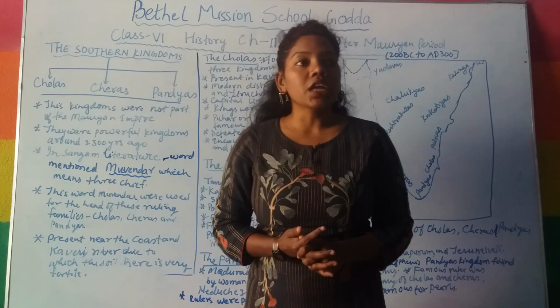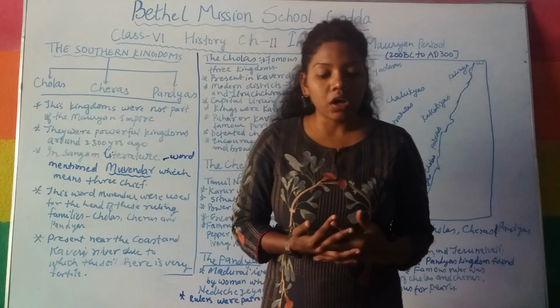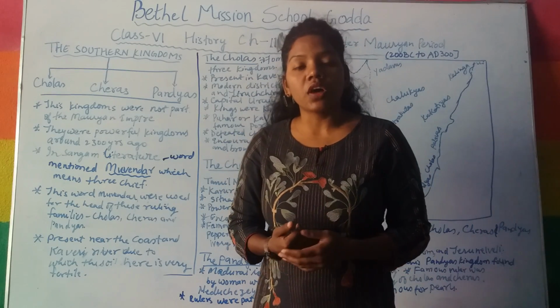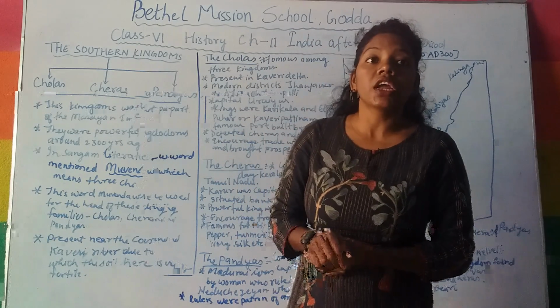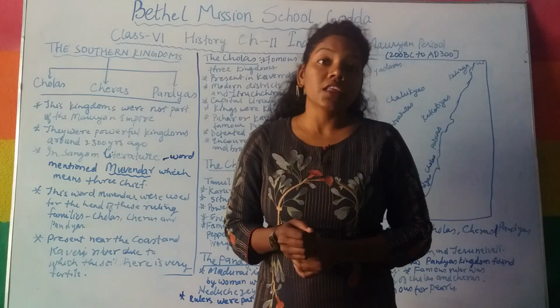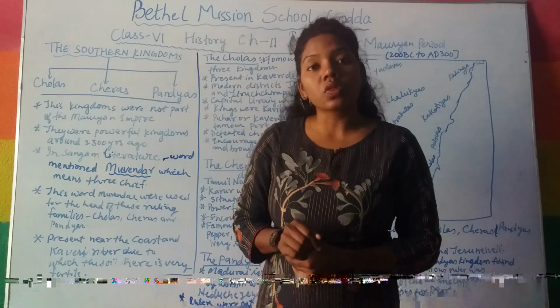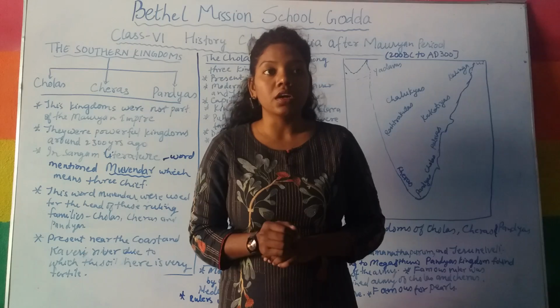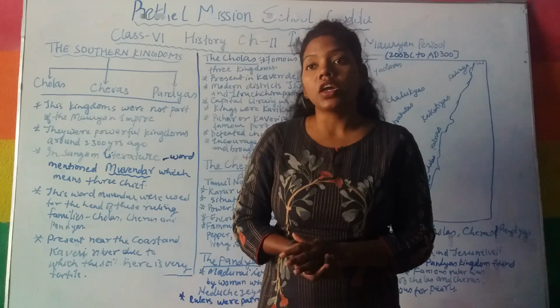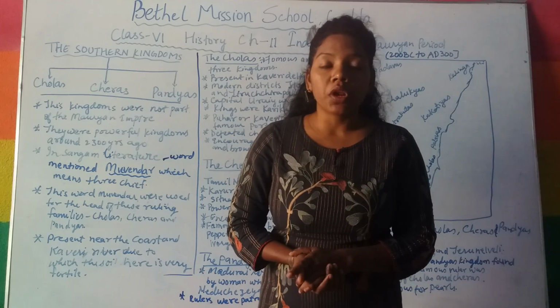In North India there were the Sungas, Kanwas, then Satyavahanas, Indo-Greeks, Sakas, and Kushanas. These are the foreign rulers who invaded India after the decline of the Mauryan Empire.